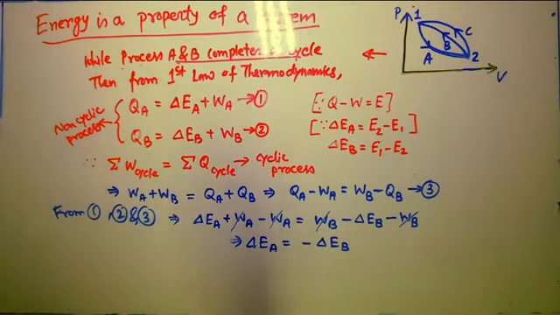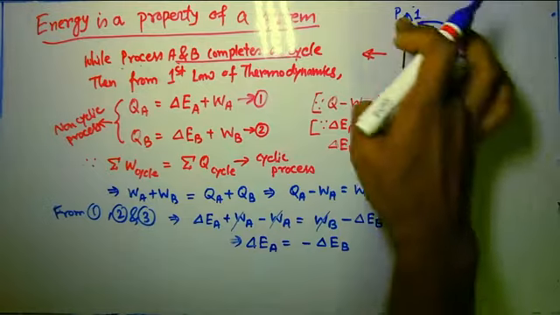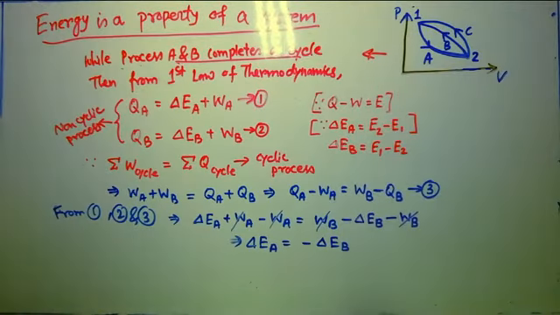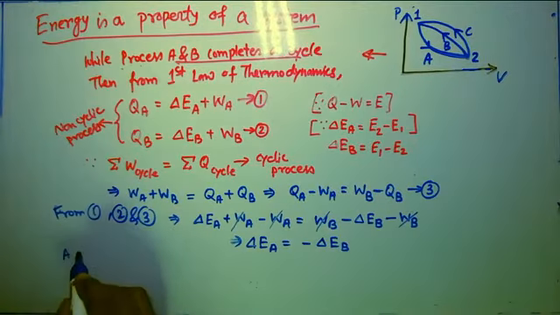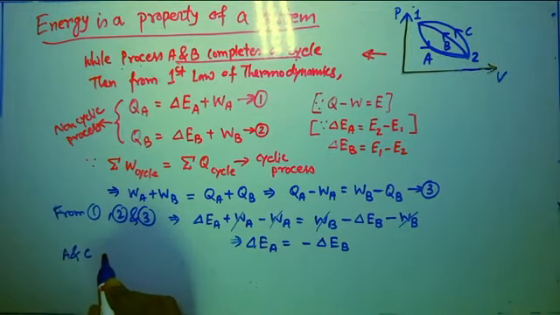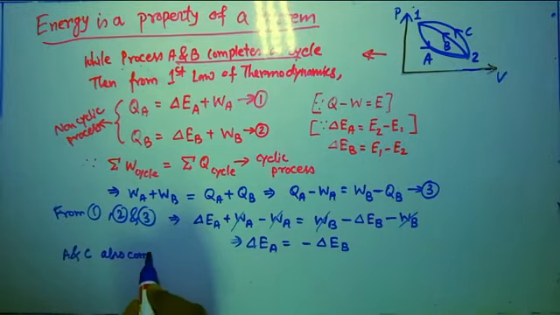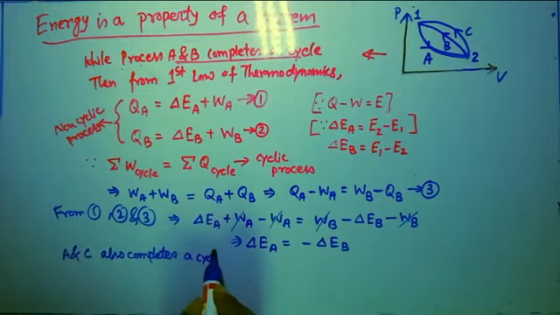Now if the system returned from state 2 to state 1 following path C instead of path B, then we can say also that A and C also complete a cycle, isn't it?